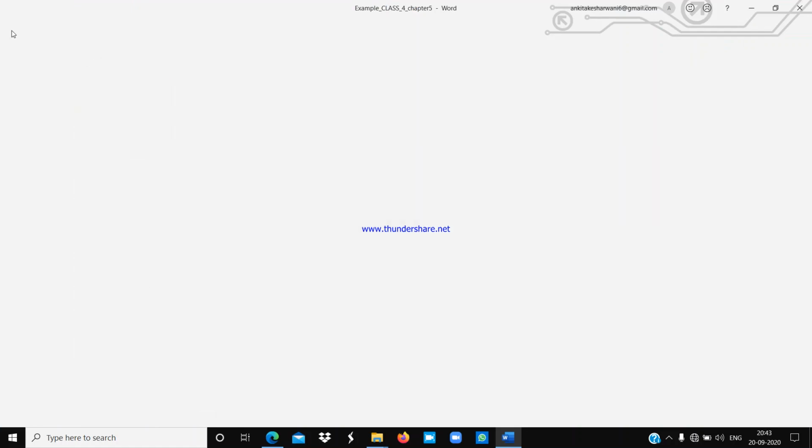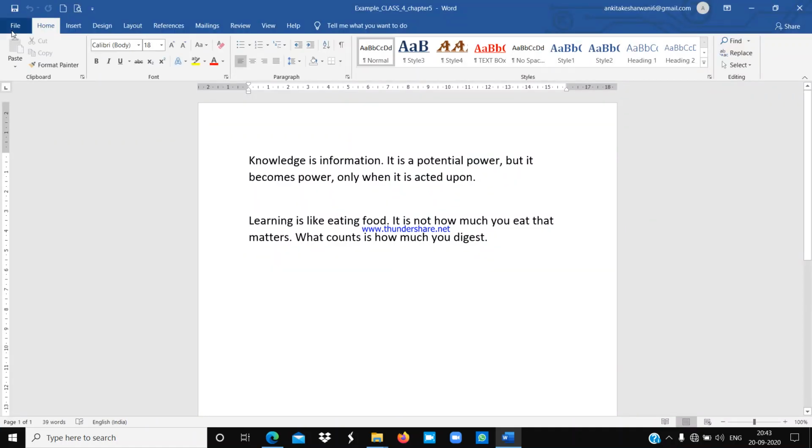Understood everyone? So that is enough for today, and in our next class we will discuss our next topic of this chapter. Understood? So till then you have to keep practicing. Okay, you have to practice all the features of Microsoft Word that we have discussed today. Understood everyone? So that is enough for today. Bye. Take care.